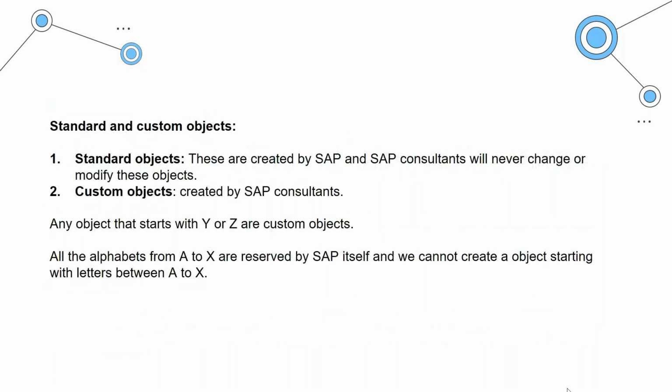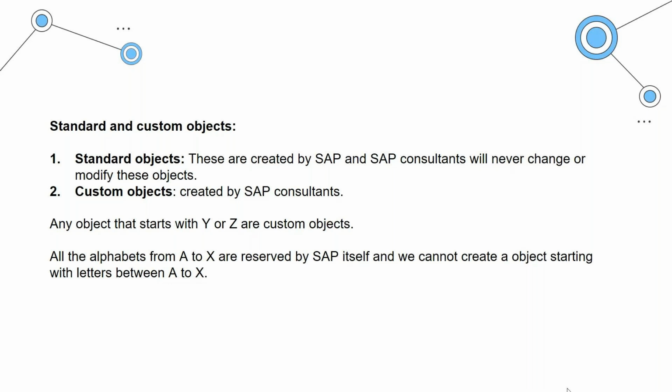Then what exactly is a custom package and what is a standard package? How to differentiate between both? A standard object is something that is created and delivered by SAP. Simple. And we as ABAP consultants should never change any of these standard objects. Then custom objects are created by us, ABAP consultants, and we have the free will to change the custom objects as per the requirement.